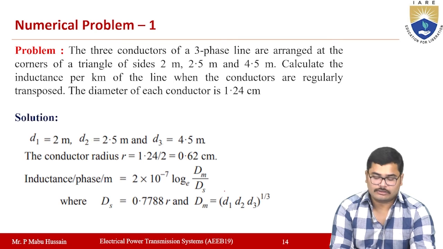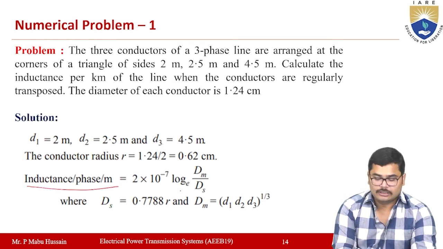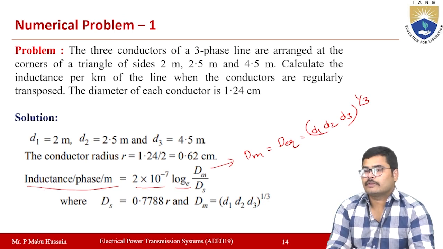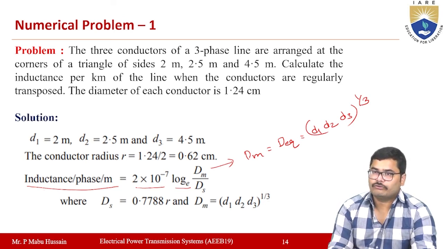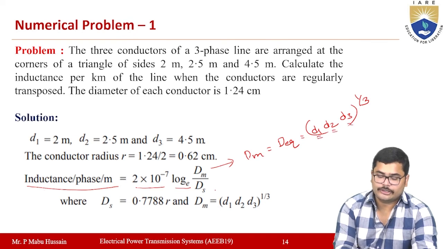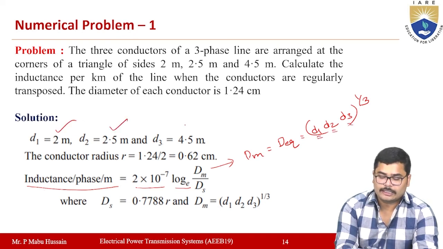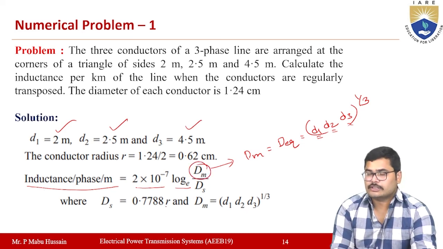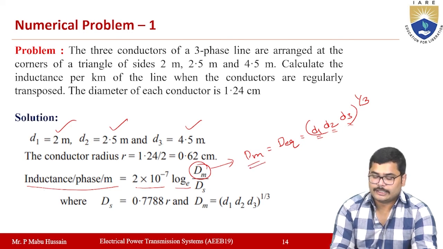The inductance equation per phase per meter length will be 2 into 10 power minus 7 ln Dm by Ds. Here the mutual GMD Dm will be equal to D equivalent, which is equal to (D1 D2 D3) whole to the power of 1 by 3. All the distances you already know: D1 is 2, D2 is 2.5, D3 is 4.5. Simply substitute those values in this equation, then you will get the value of Dm.